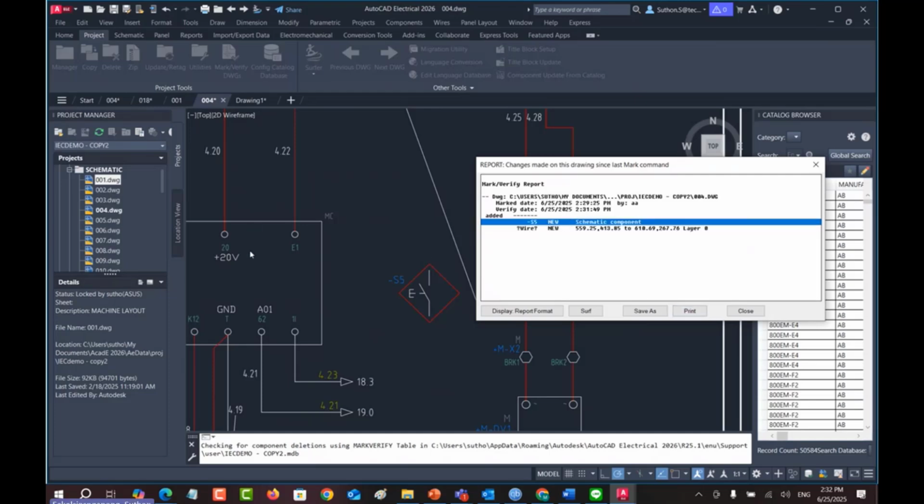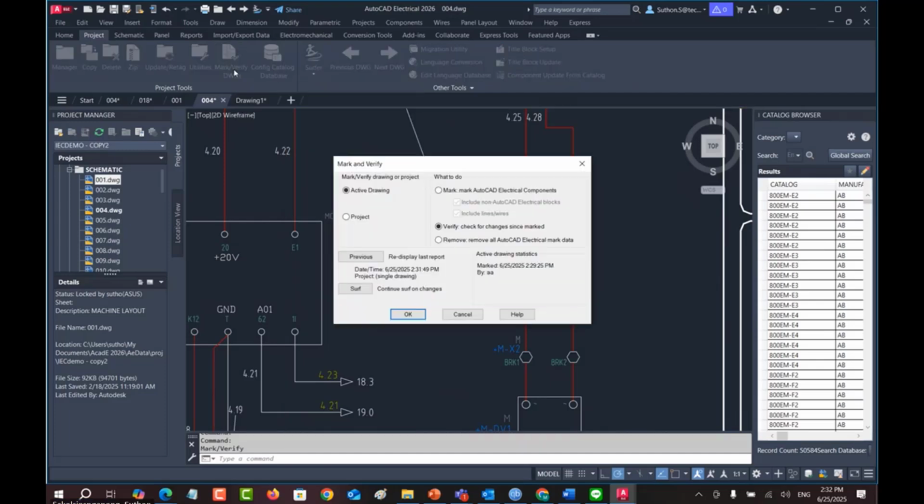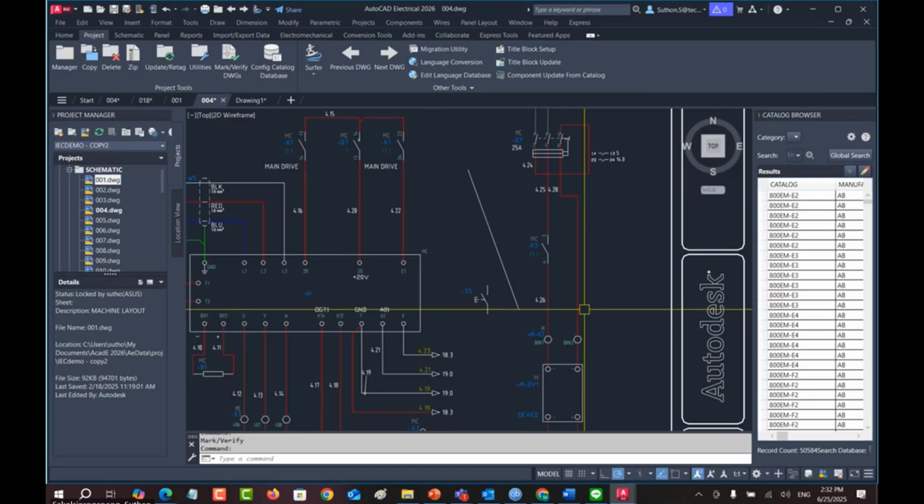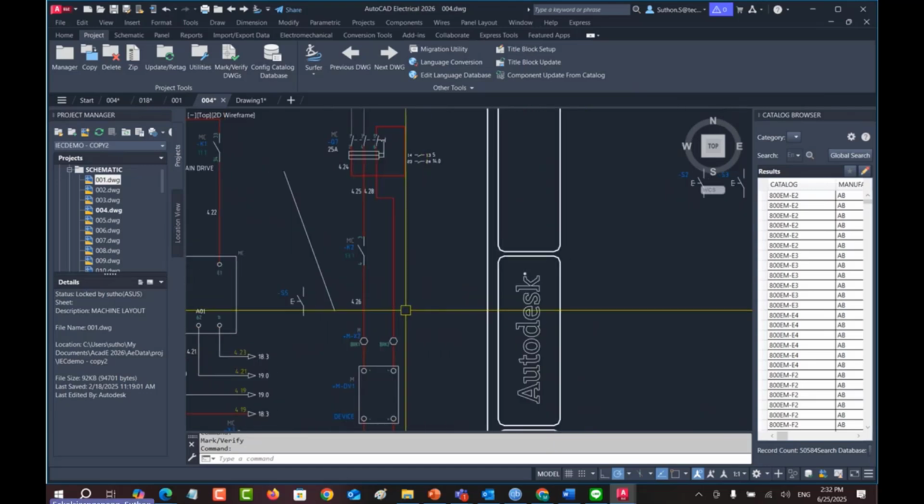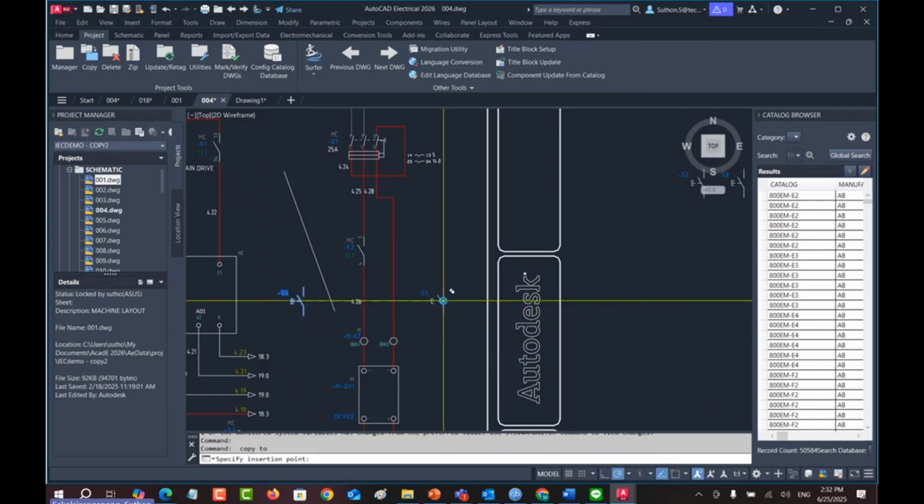You don't have to check anything outside that because the system didn't tell you any changed location. So we can mark and verify, and reduce our work when checking. Okay, I will try the next one, which is copy. Okay, copy this one.